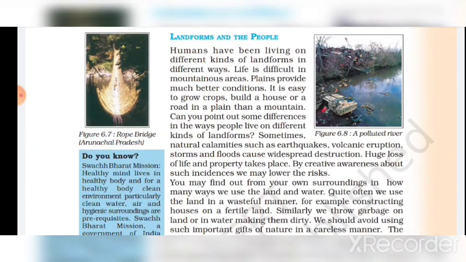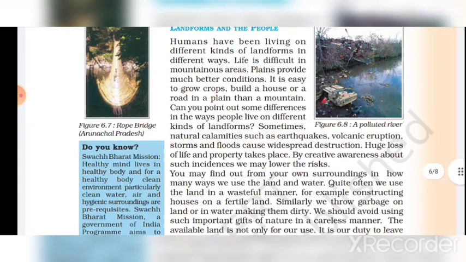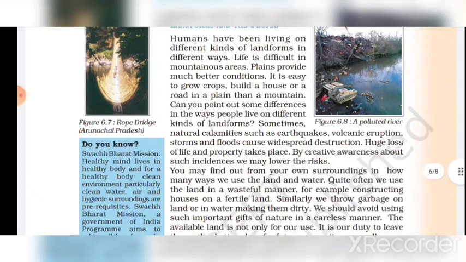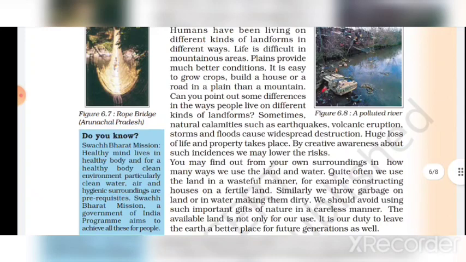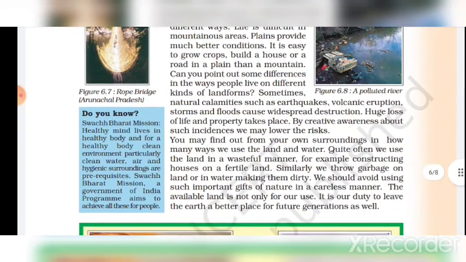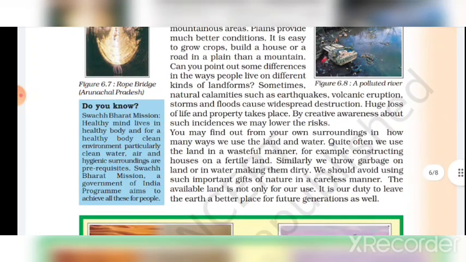Landforms and people. Humans have been living on different kinds of landforms in different ways. Life is difficult in mountain areas. Plains provide much better conditions. It is easy to grow crops, build a house or a road in a plain than on a mountain. Can you point out some differences in the way people live on different kinds of landforms?